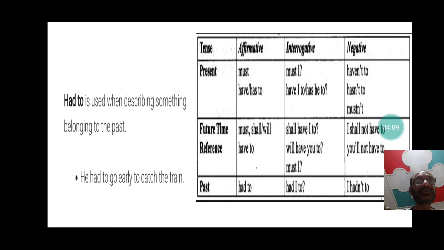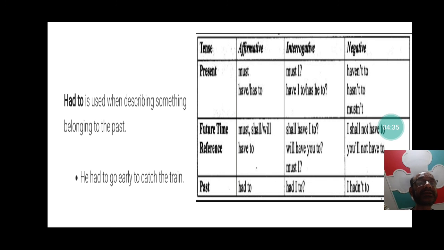Had to is used when describing something belonging to the past. He had to go early to catch the train. It was an outside compulsion. He couldn't help it. Now in the present, must and have to. Interrogative: must I, have I to, has he to. Negative: haven't to, hasn't to, must not. Must is never followed by to, remember.